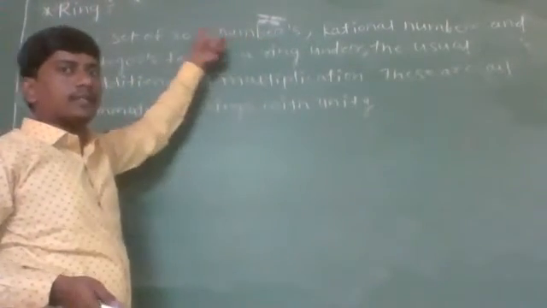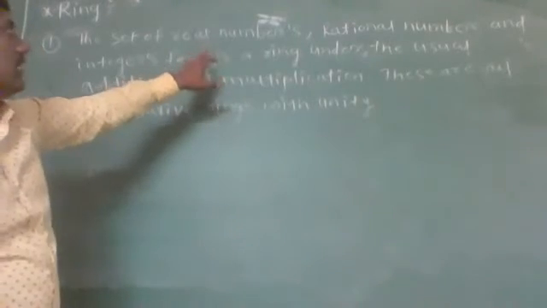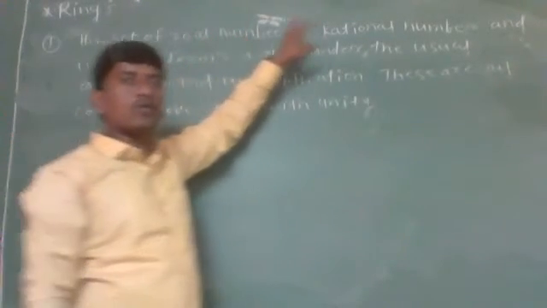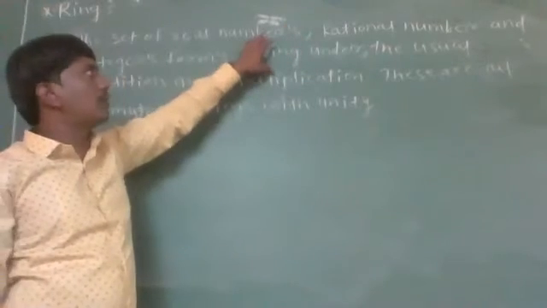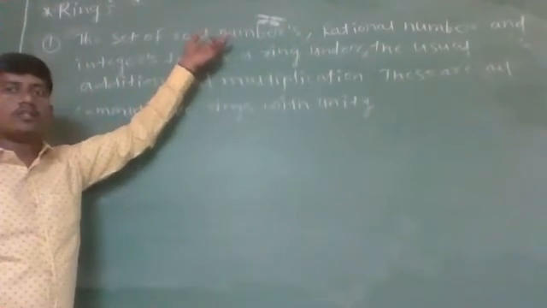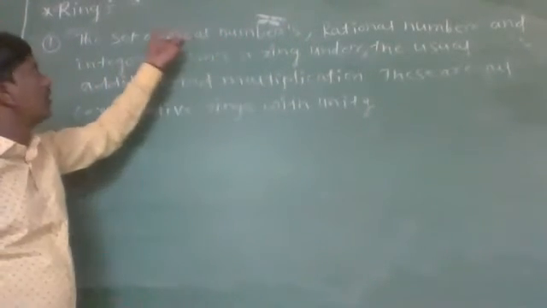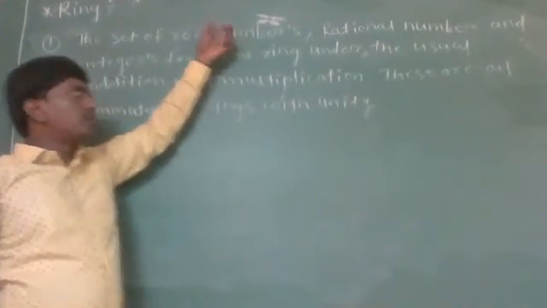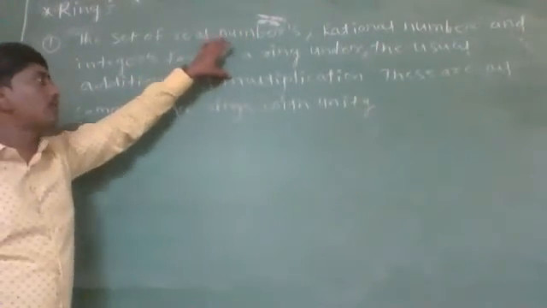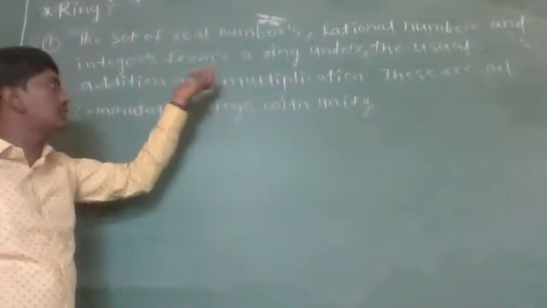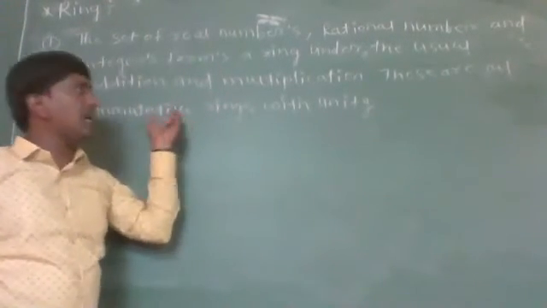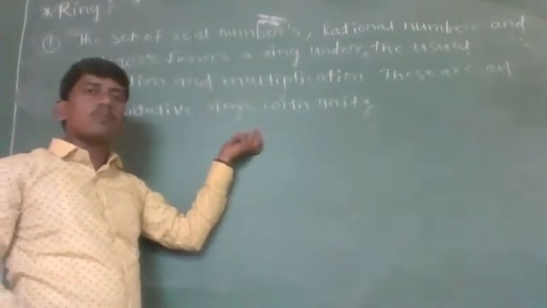Now, these are abelian groups with respect to addition, and these three sets also satisfy associativity with respect to multiplication, and they hold the distributive law also. So these three sets form a ring with respect to two binary compositions, plus and dot. Now we have to check the remaining two conditions, which are commutativity with respect to multiplication and a unity with respect to multiplication.